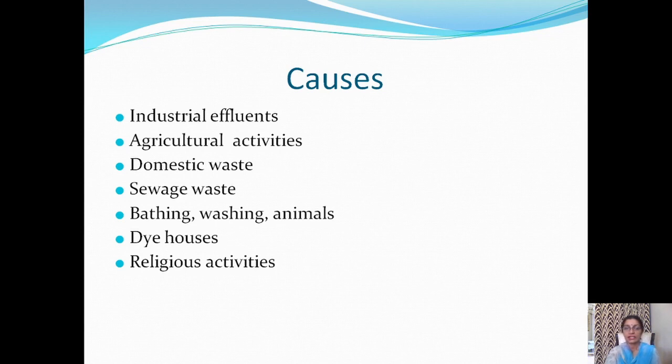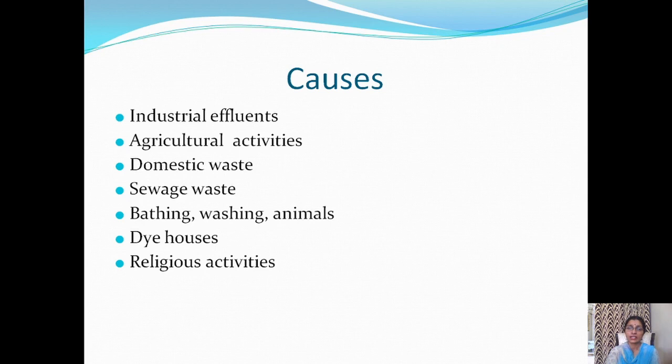Agricultural activities: we use pesticides, fertilizers, chemicals, and some amount of that seeps into the ground. Domestic waste and sewage waste is released or drained into rivers. Some human activities like bathing, washing also contribute to water pollution.